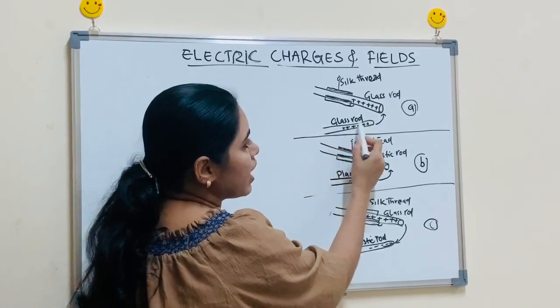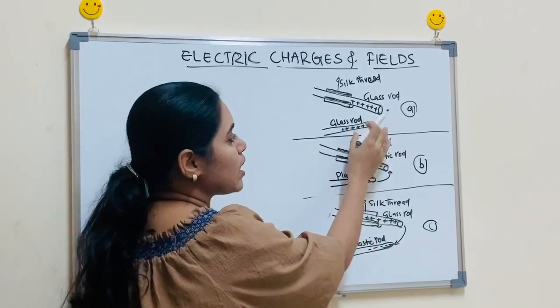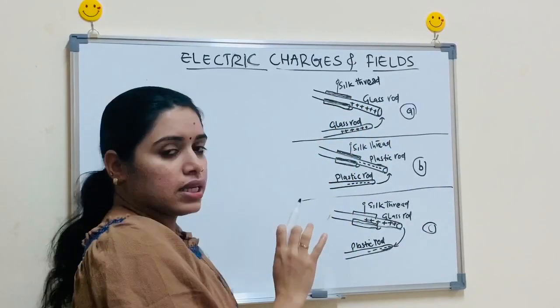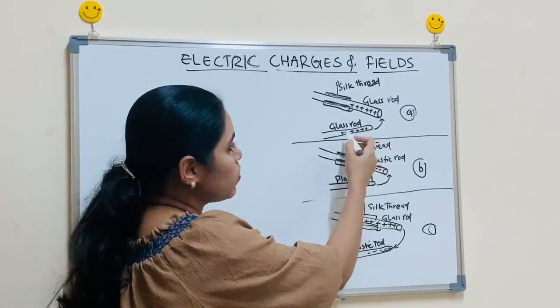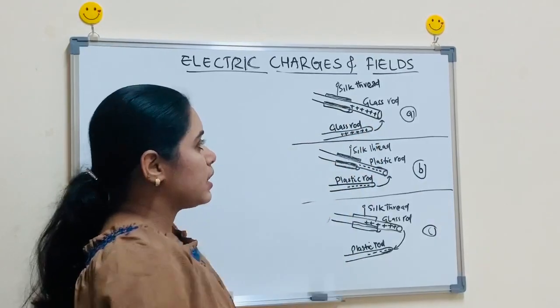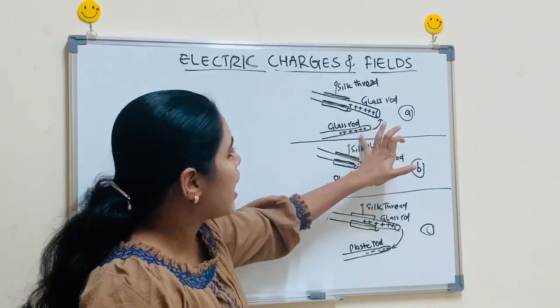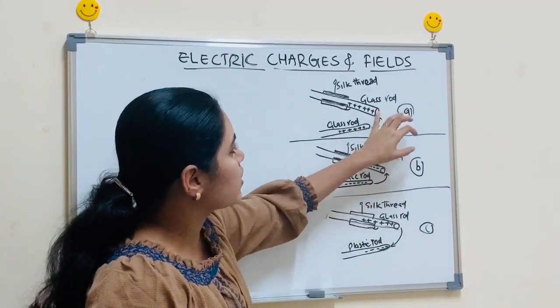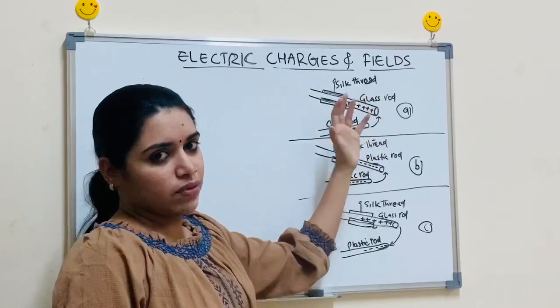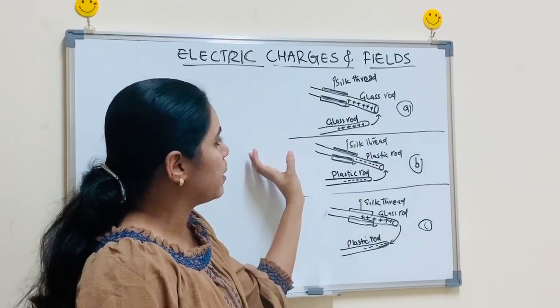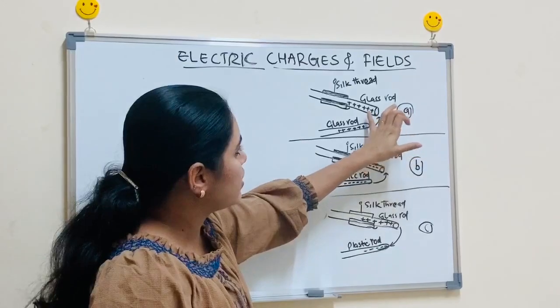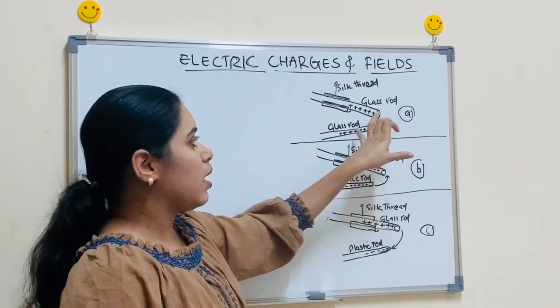Now you can see another glass rod here. This glass rod is also rubbed with the silk thread, and it also acquires some positive charge. Then when this glass rod is brought in contact with this glass rod, what will happen? That is the experiment. Here you can see that this is positive and this is also positive.